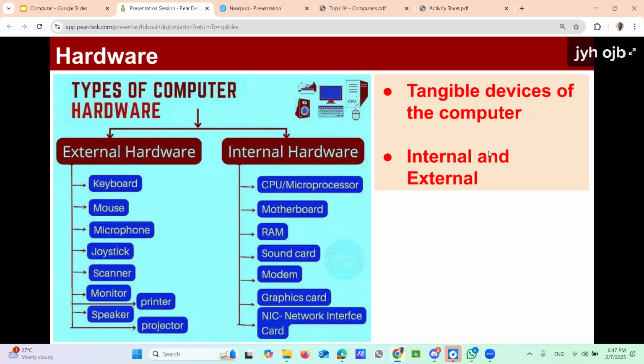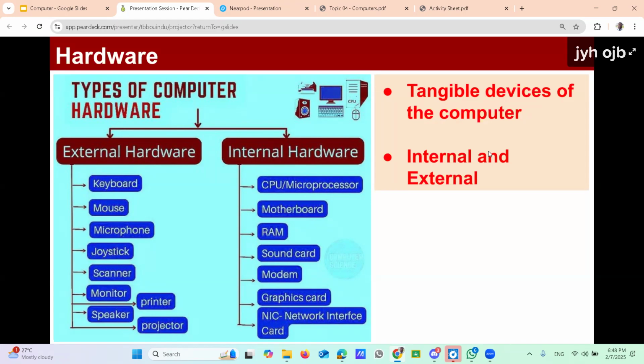Types of hardware. Actually, hardware means all the tangible devices in the computer. The things we can touch. Tangible means the things we can touch, right? The physical existence there. That is how we can define it. All the things you can touch, tangible things having physical existence, we can identify as hardware.